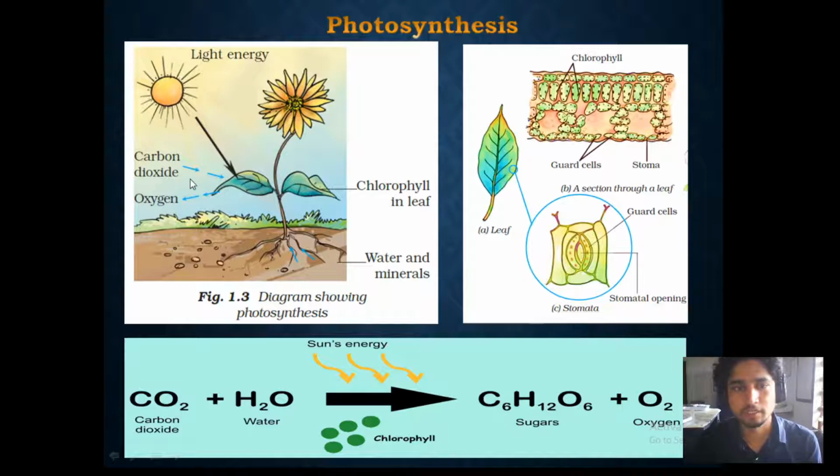And we also told that carbon dioxide is entering inside the leaf by an opening, a tiny pore. Pore means opening. A tiny pore or opening is called stomata, and the opening of the stomata is the stoma, or stomatal opening. So who controls this stomata opening and closing? Plants don't do photosynthesis all the time. Whenever they are doing photosynthesis, they are losing some amount of water from the leaf.